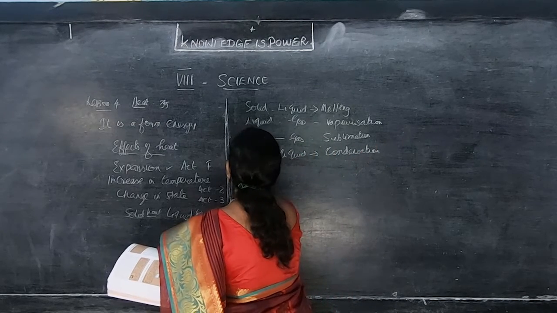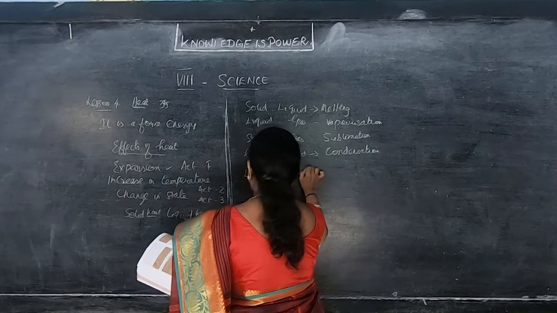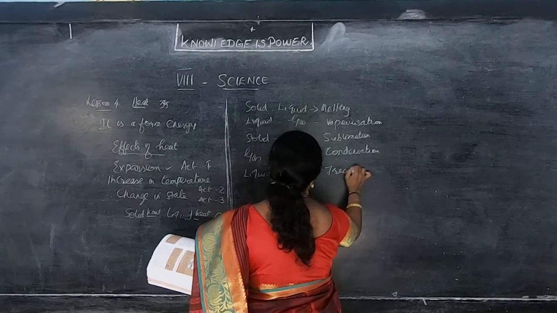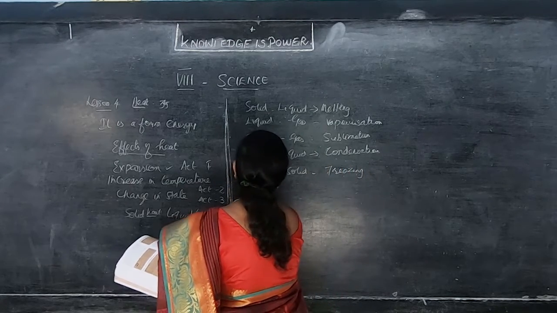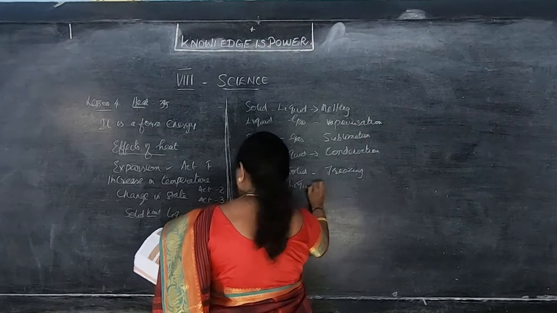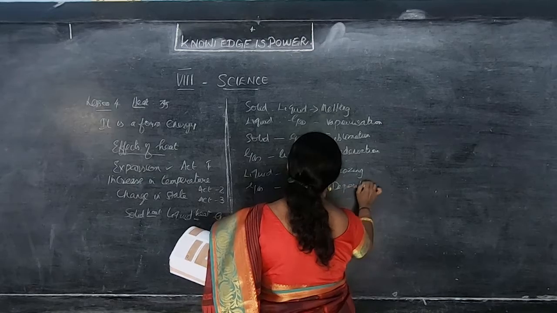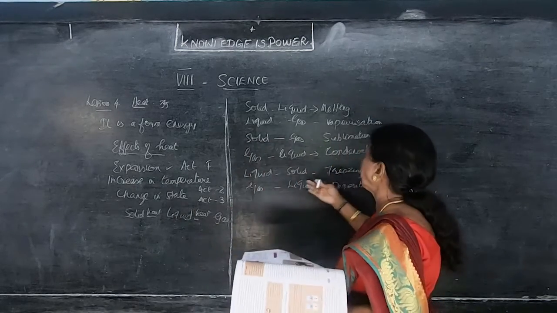Liquid to solid: liquid water you keep in the freezer becomes solid. This is freezing. And gas to liquid. This is deposition. Deposition means what? Settled. So what are the processes of heating effects?